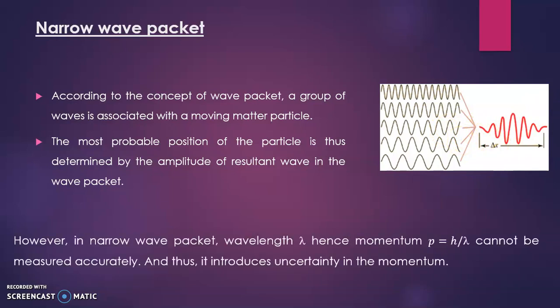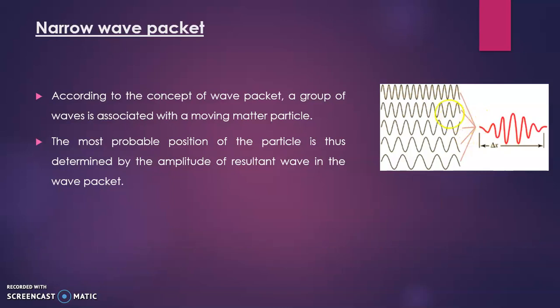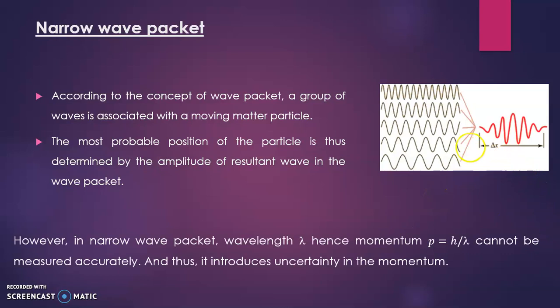However, in a narrow wave packet, the wavelength lambda, hence the momentum p equal to h upon lambda, cannot be measured accurately, and thus it introduces uncertainty in momentum. Now, in this narrow wave packet, as we are getting their position clearly, at that time it is difficult to find the wavelength accurately.